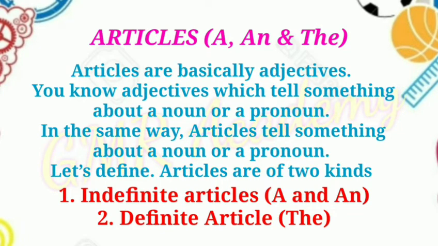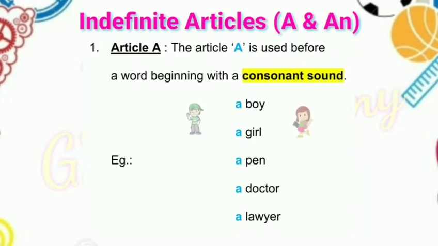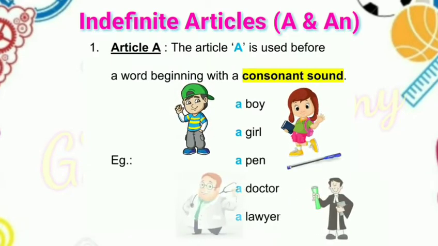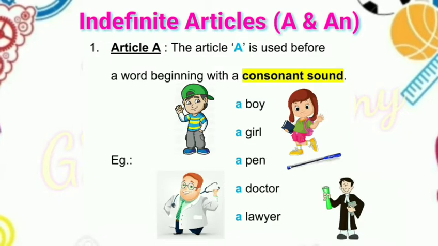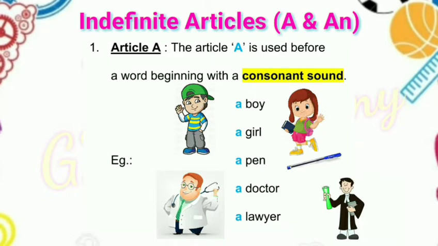Let's discuss indefinite articles. The article a is used before a word beginning with a consonant sound. We should remember very clearly, consonant sound. We should observe the sound. What sound? Consonant sound. Examples: a boy. The word begins with B. Boy, B sound. A girl, G sound. A pen, P sound. A doctor, D. A lawyer.